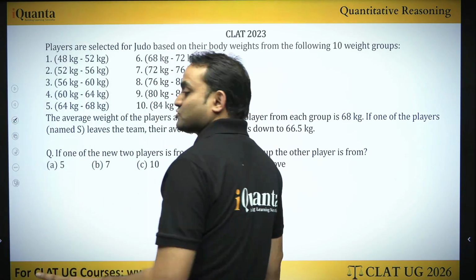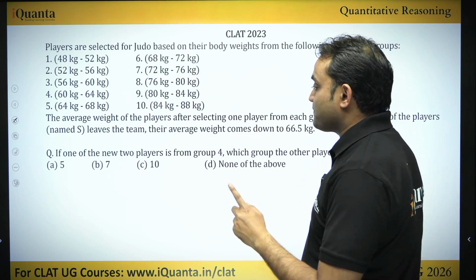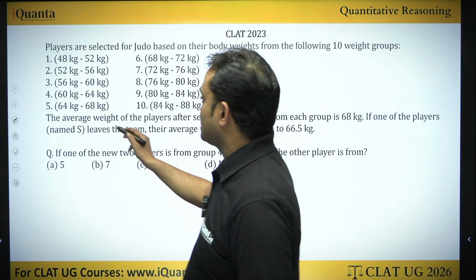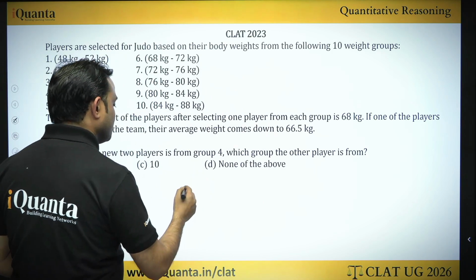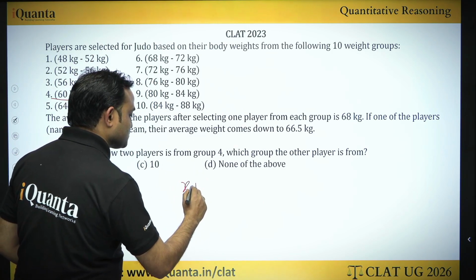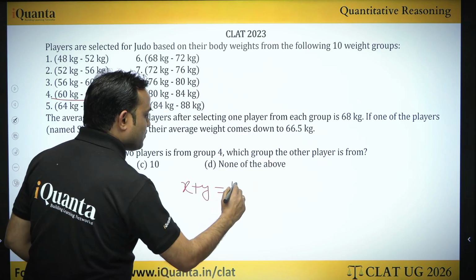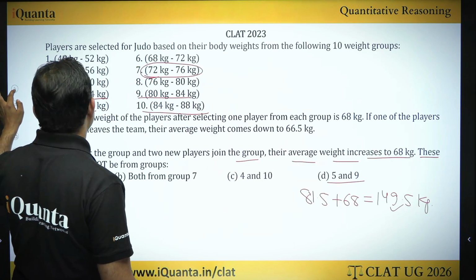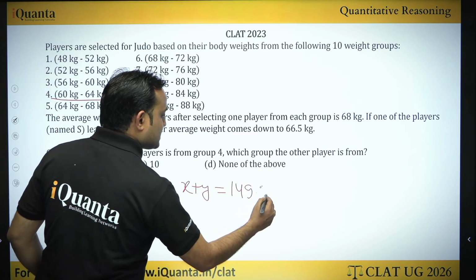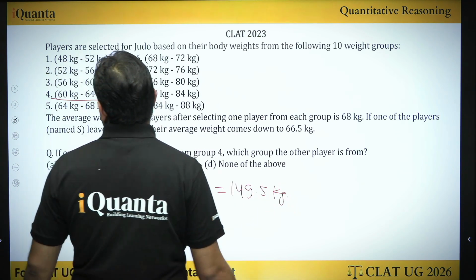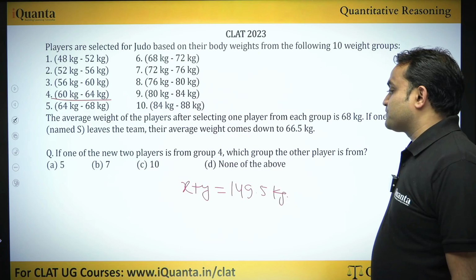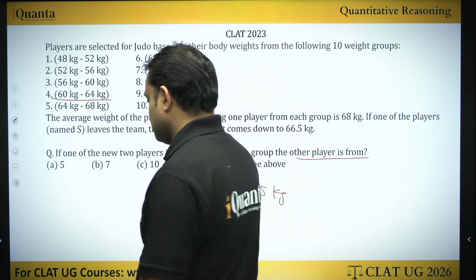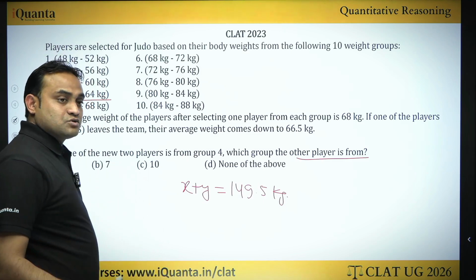Then comes the last question of this set, which says if one of the new 2 players is from group 4, this one, and we got that the new 2 players, let's say x plus y is equal to 149.5 kg, right? If one of the new 2 players is from group 4, which group is the other player from? Group 4, 60 to 64.